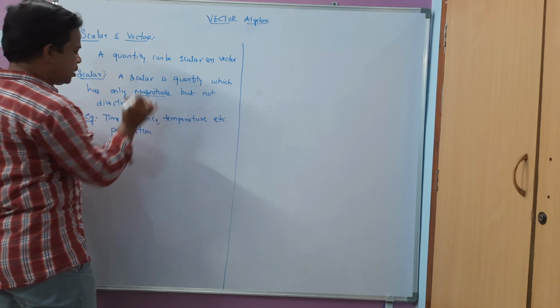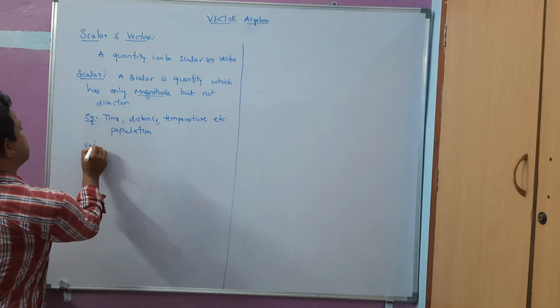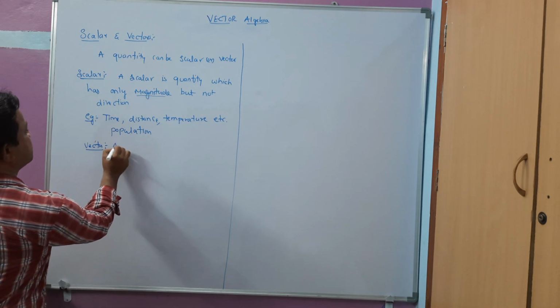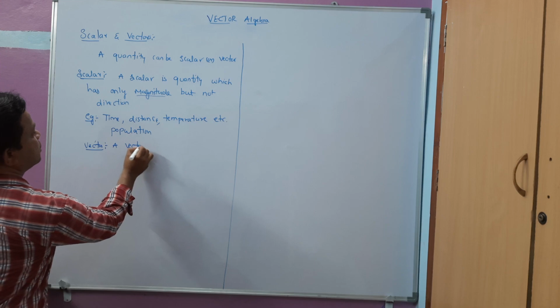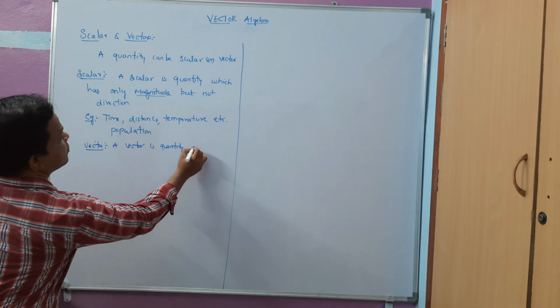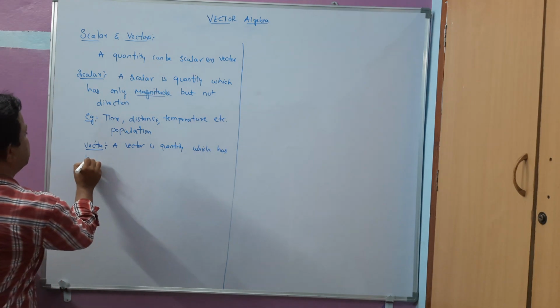Next we will talk about what a vector is. A vector is a quantity which has both magnitude and direction.